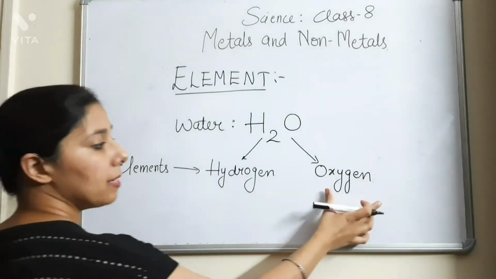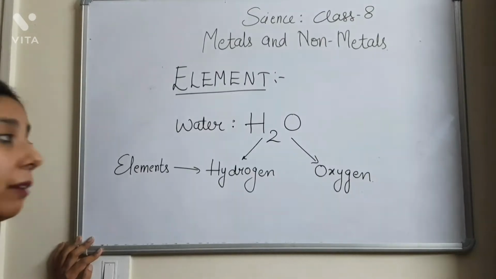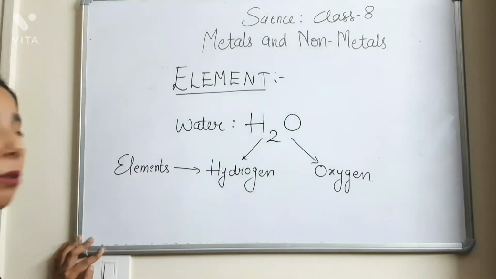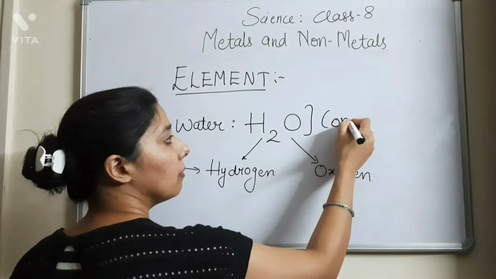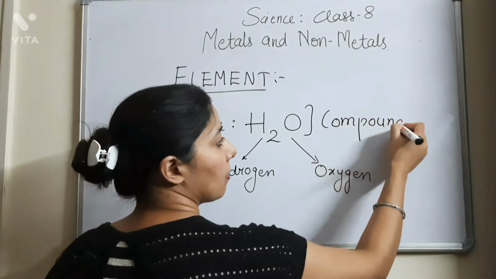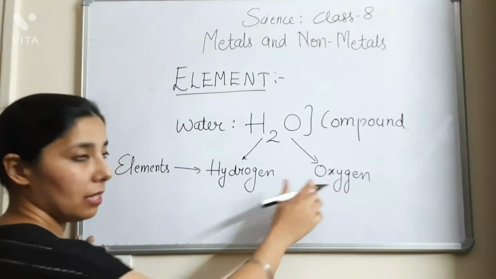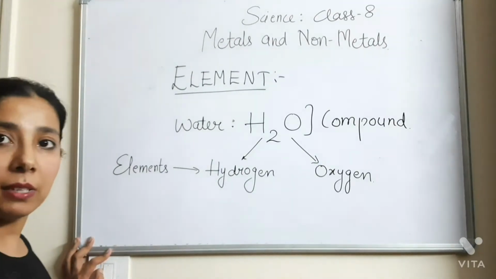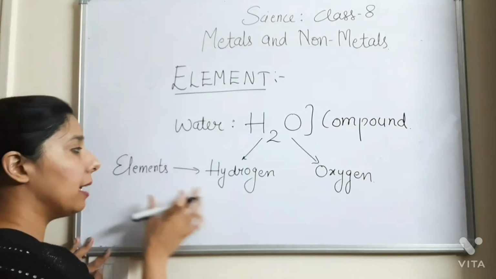Because these are the simpler substances that cannot be further broken by any chemical reaction or by any chemical process. We cannot break further hydrogen and oxygen. But this water molecule can be broken up into hydrogen and oxygen. So H2O is a compound which is made up of the two elements. The names of the elements are hydrogen and oxygen. And these hydrogen and oxygen, they are the simpler substances. They cannot be further broken into other substances. So hydrogen and oxygen, they both are termed as the elements.